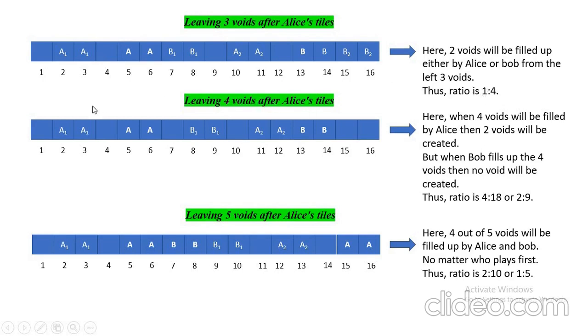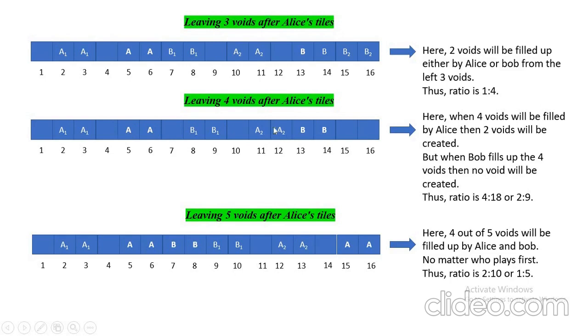Leaving 4 voids after Alice tiles. A1, then leaving 4 tiles. B1. Then A2. Then after 4 tiles, the 17 and 18 will be B2. Okay. So what we can see here is that when we come back, let us assume it is Alice's turn. So it will occupy 4, 5, 6, so that they will create 2 voids here.